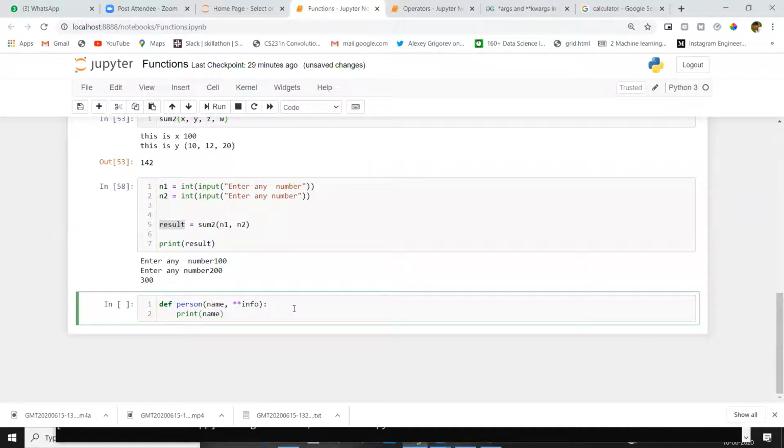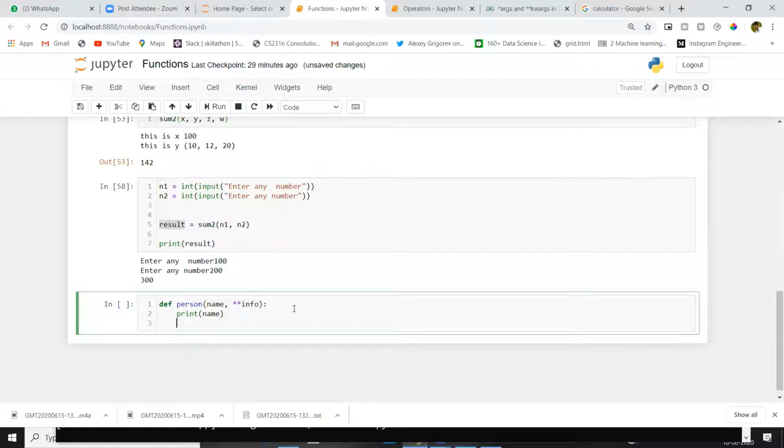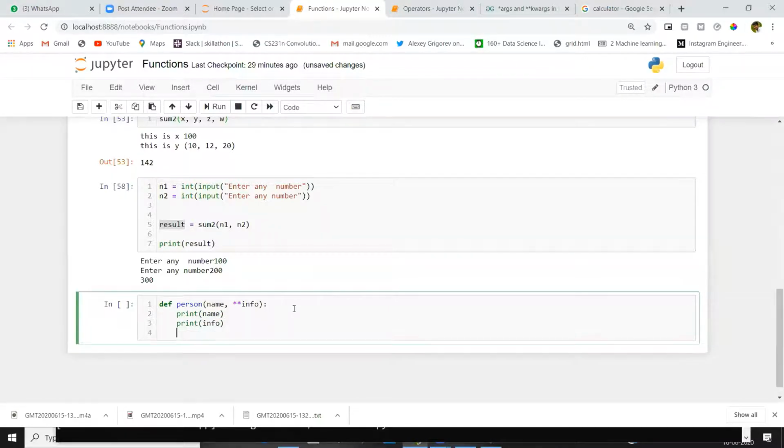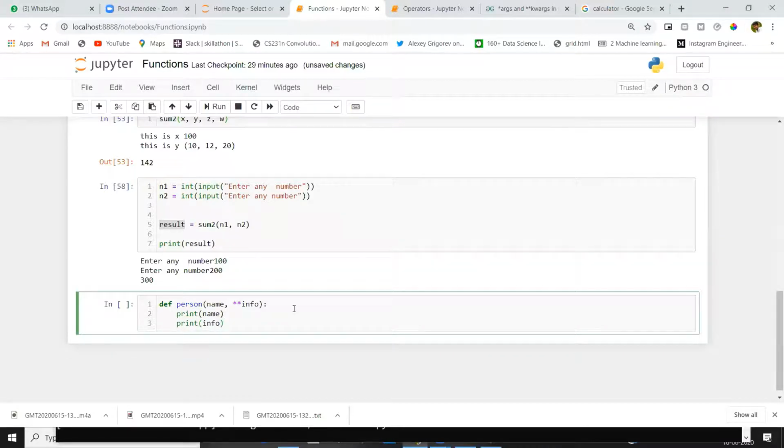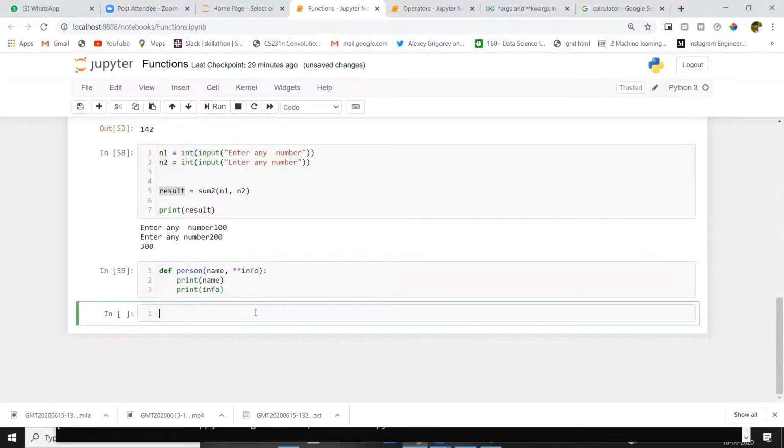Print name, print info. Don't return anything. Just print is enough for me. Now I'm calling this person function.